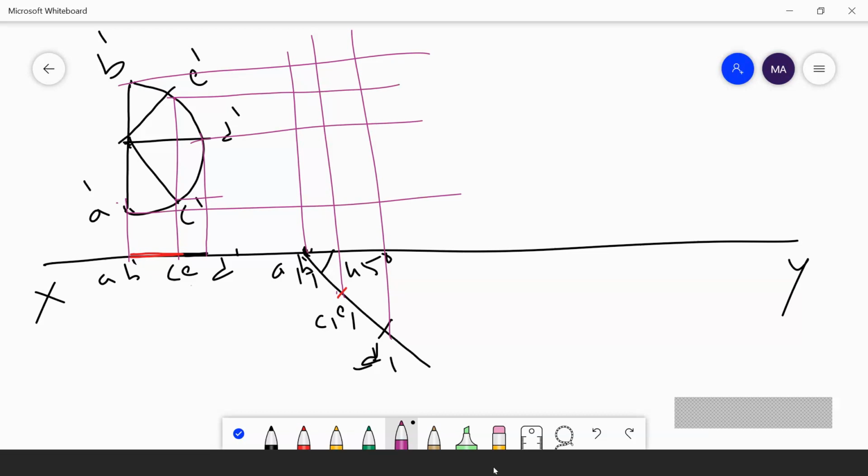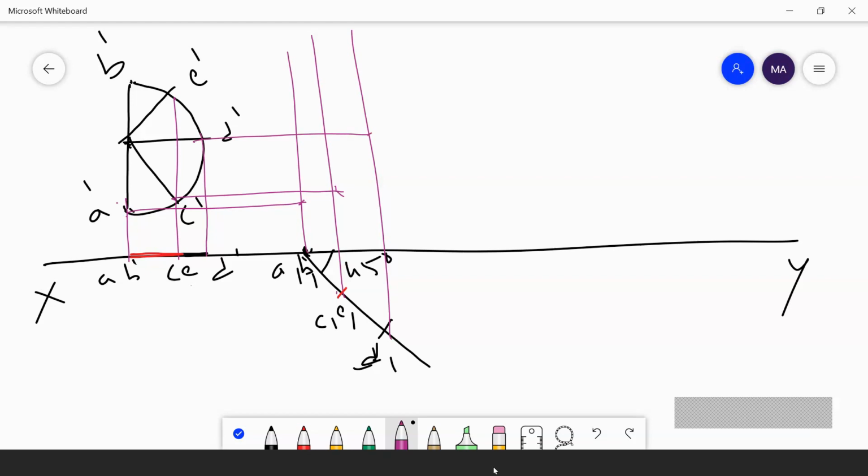Then I have marked the same points, or else you can project the points. Suppose I am taking A1, I am projecting it up to A1. I am taking C1, projecting it up to C1. I am taking D1, projecting it up to D1. I am taking E1, projecting it up to E1. I am taking B1, projecting it up to B. Then I am joining all these points.